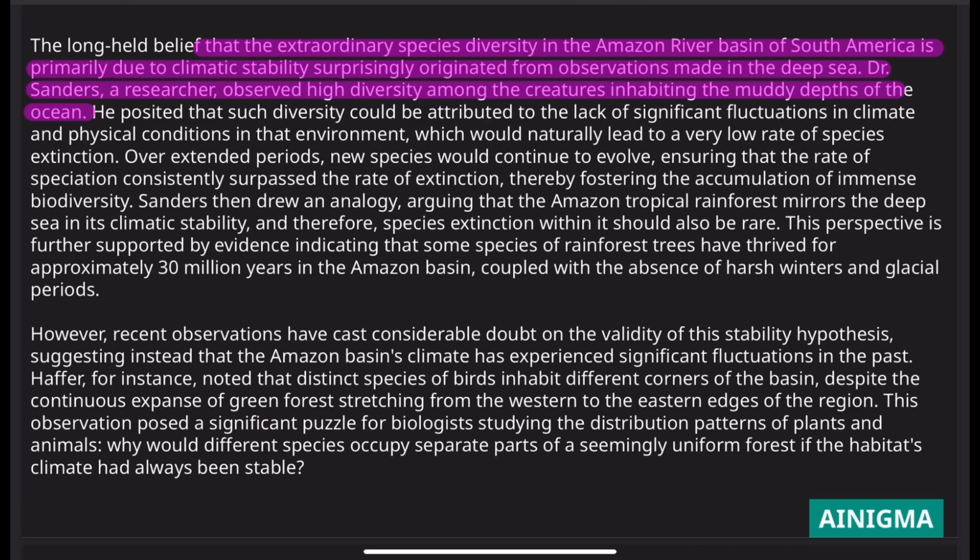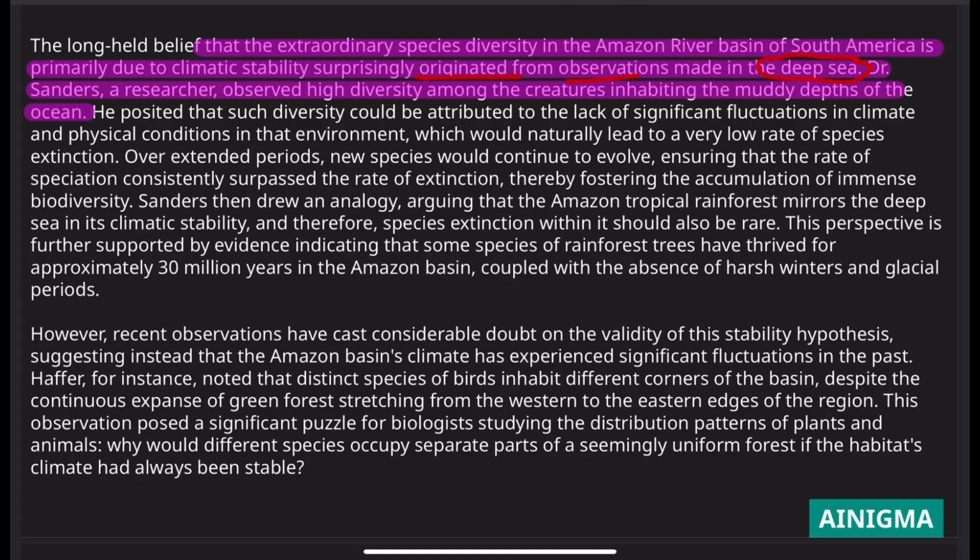So, there is a long-held belief that the extraordinary species diversity of the Amazon River basin of South America is due to the stable climate that they have. There is a climatic stability over there. That's why there is extraordinary species diversity. And what is this belief based upon? This actually originated from the observations made in the deep sea by Dr.